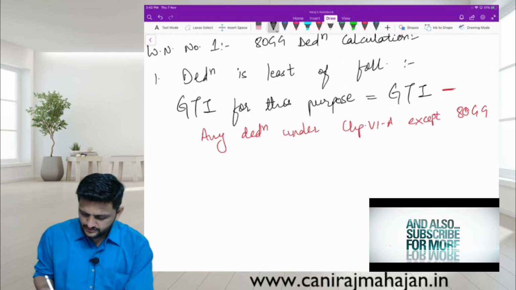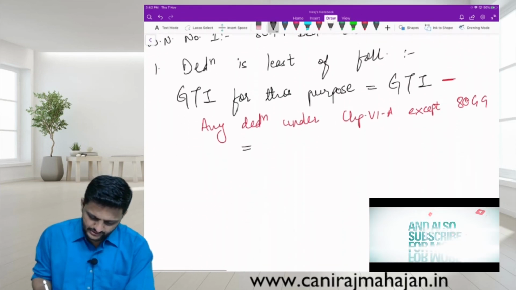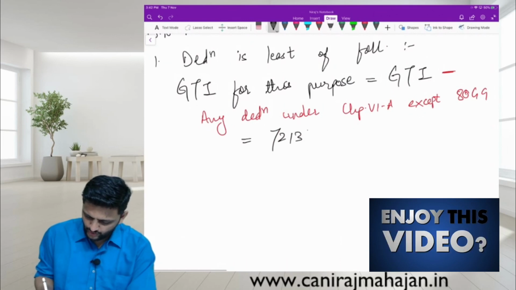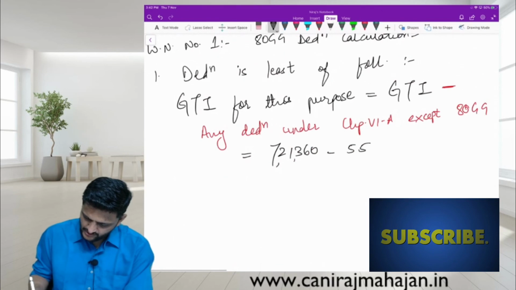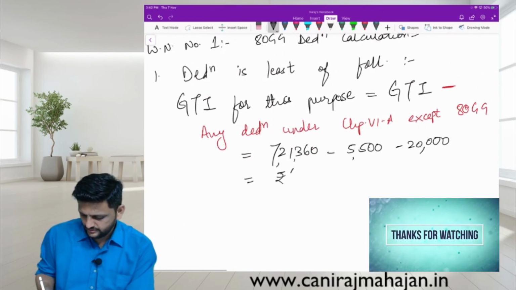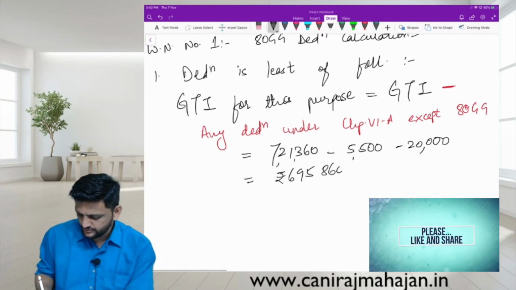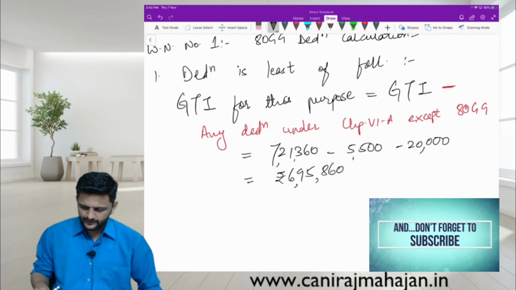So that is actually the adjusted total income. What is available? 7,21,360 minus 5,500 and minus 20,000, which comes to 6,95,860.